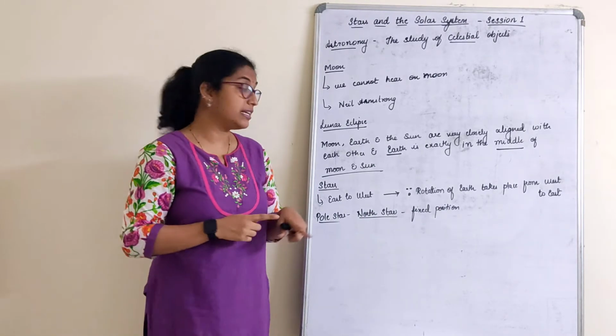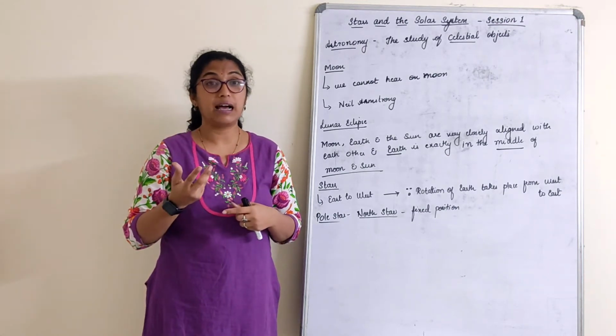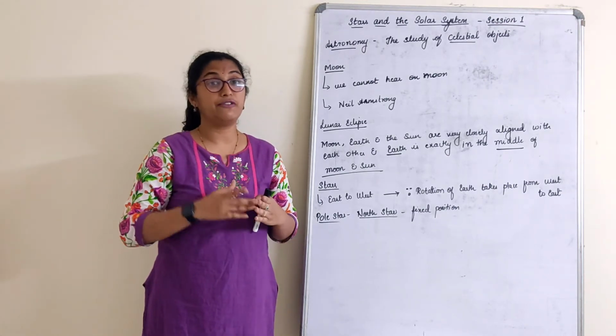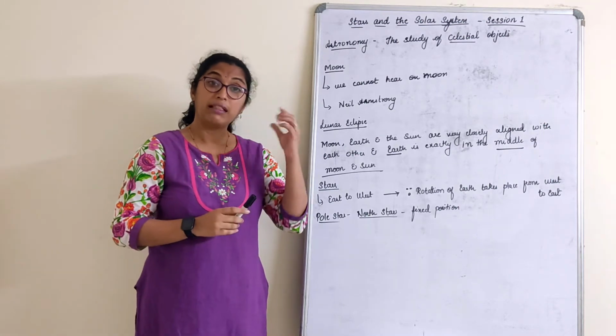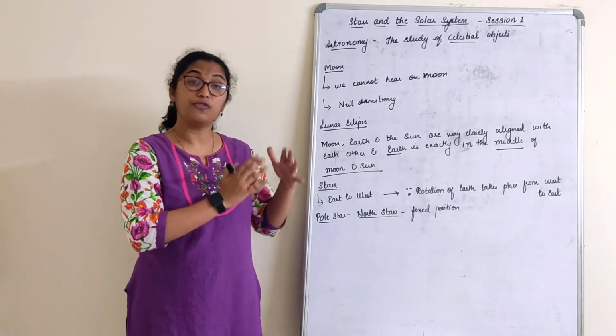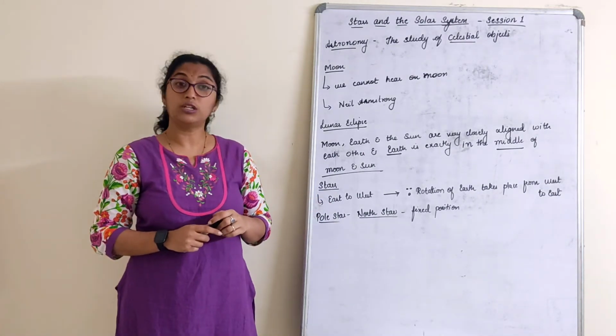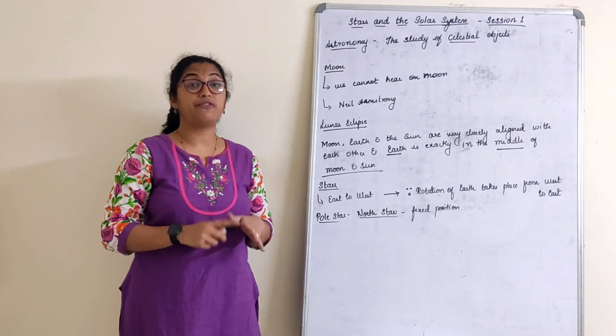Actually, the same thing happens with the star. Now, why is this dimmer and brighter thing happening? You understood that concept and phenomenon in standard 10. That is why stars twinkle. But here, the pole star has a fixed position. That means stars do not have a fixed position? No, stars do not have a fixed position.